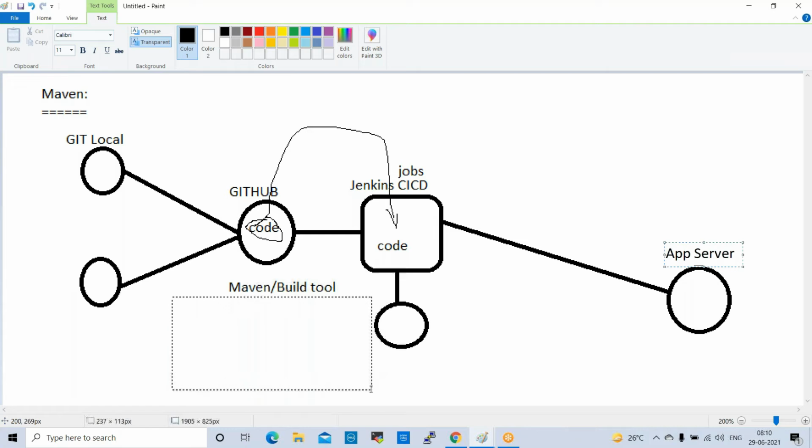What is an artifact? Artifacts are nothing but archive files, right? For example, if you have a web application, it will generate a WAR file, web archive file.